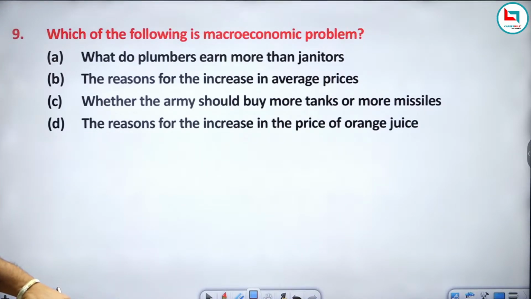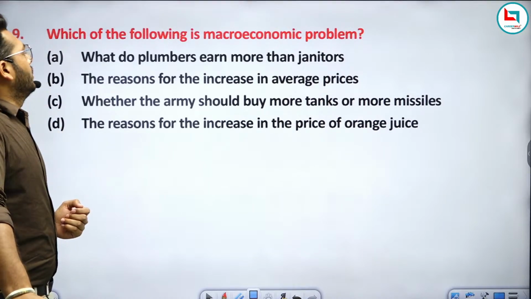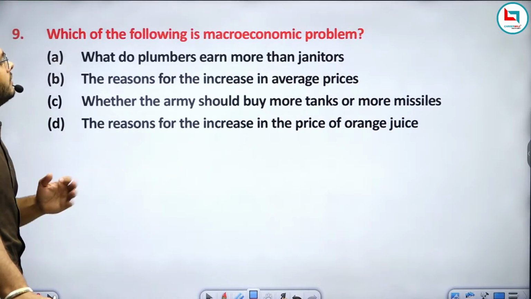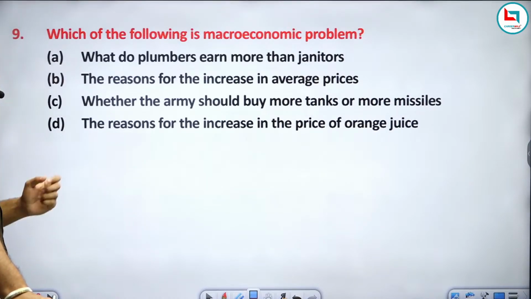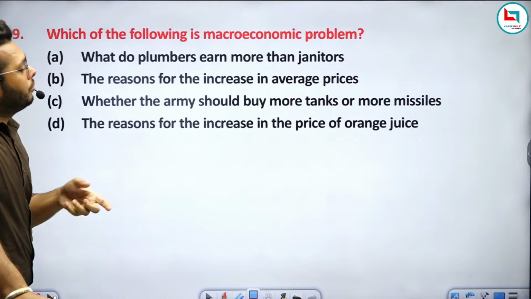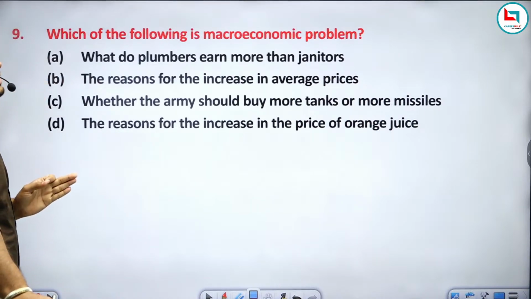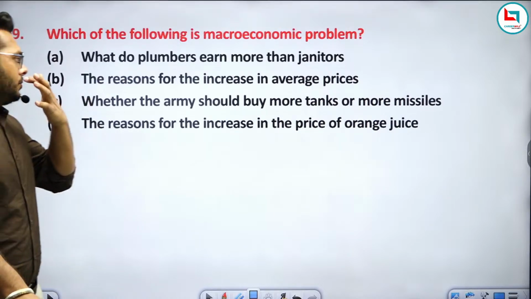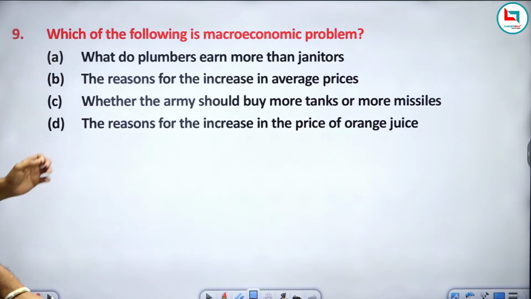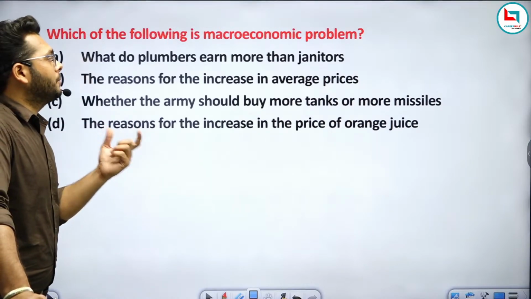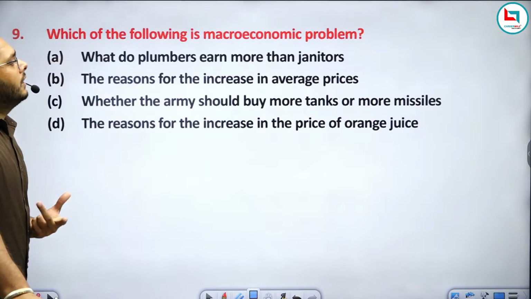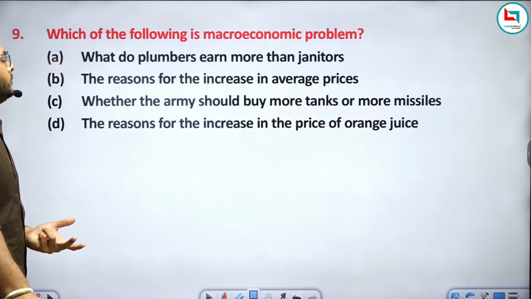Which of the following is a macroeconomic problem? Why do plumbers earn more than janitors? The reason for the increase in average prices, whether the army should buy more tanks or more missiles, the reason for the increase in the price of orange juice. Just tell me the answer of this question. What is the basic problem, a macroeconomic problem? In these options, you have to find the problem at a macroeconomic level. Why do plumbers earn more than janitors? Tell me.